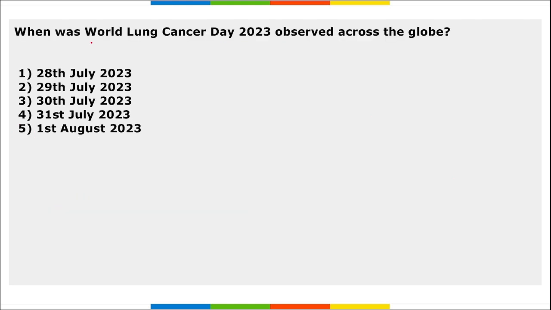Next, when was World Lung Cancer Day observed? This day is observed on 1st of August, and it was observed to create awareness about the cause and treatment of lung cancer and to educate people about the habits and the factors that can cause lung cancer. Correct? Next.